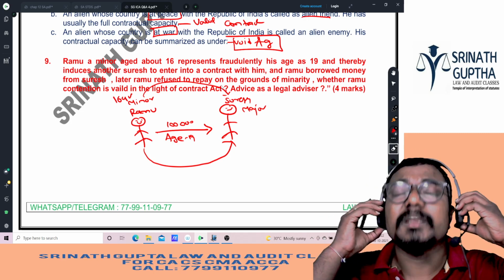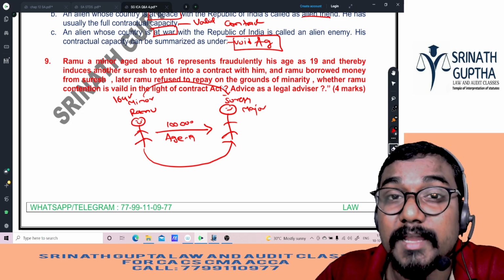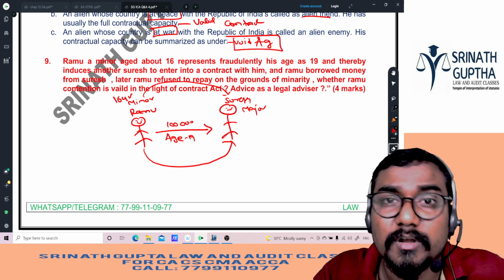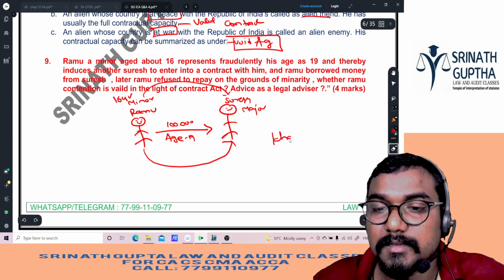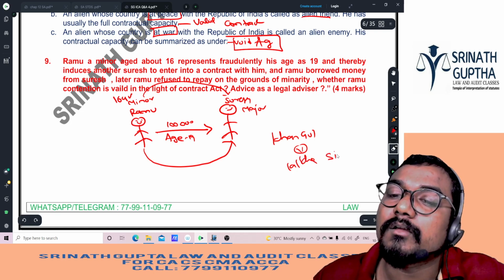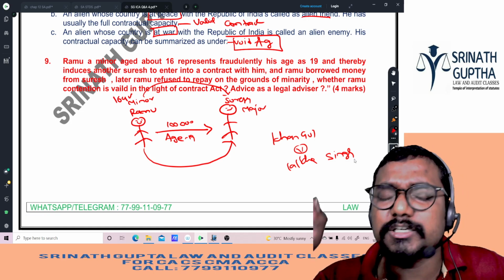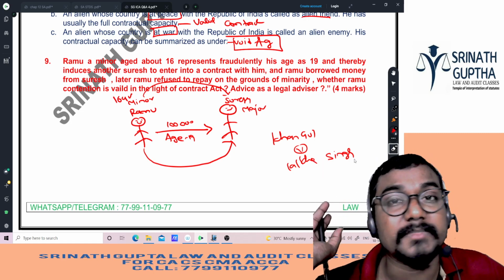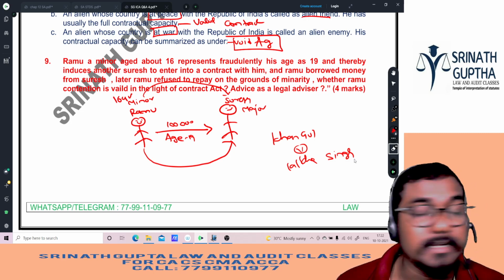There are 2 cases, beta. Bhimappa Mete versus Baran Gowda and Bhiman Gowda. One more case law is there. Here it was held that a minor can fraudulently represent his age. Kangul versus Lalka Singh. If a minor fraudulently represents his age as a major, enters into any agreement and borrows any money, still it cannot be recoverable. A minor can fraudulently represent his age, he can borrow the money, still it cannot be recoverable.